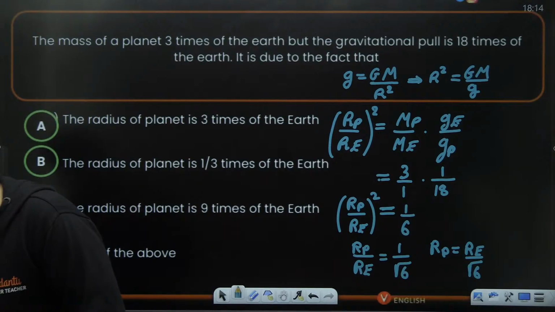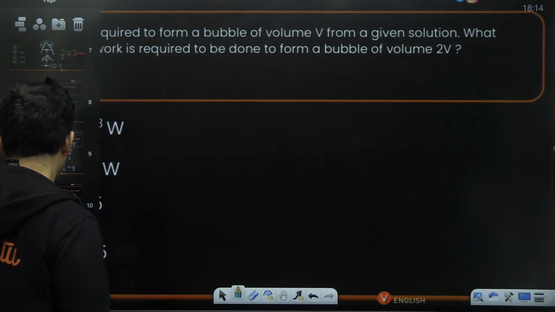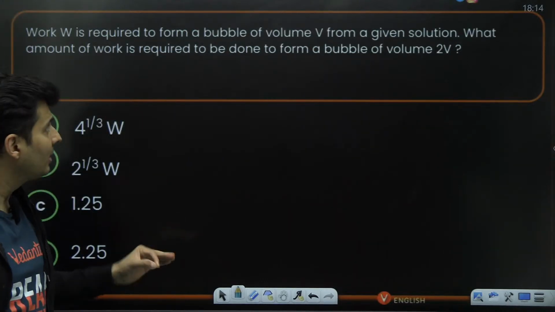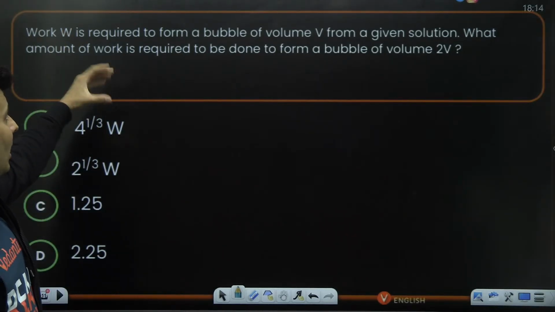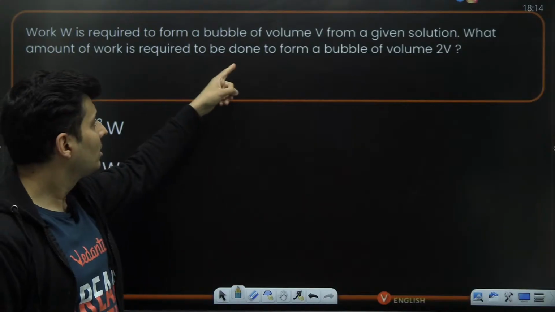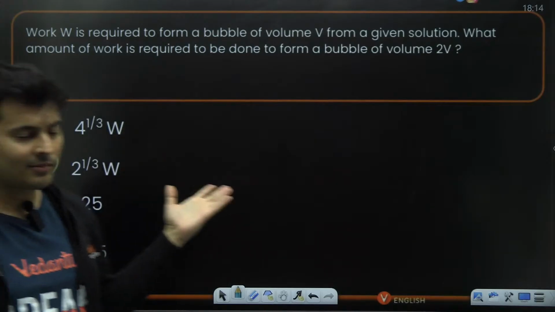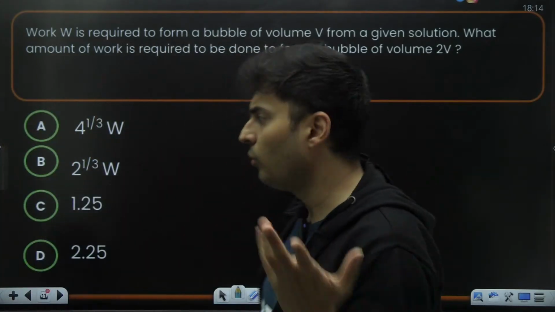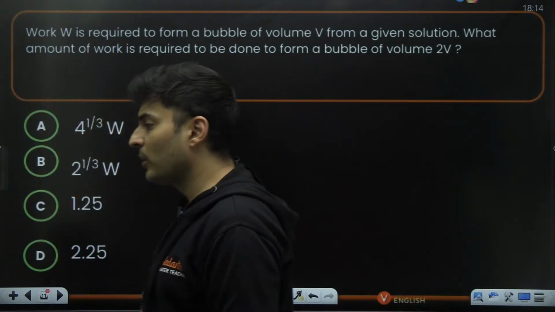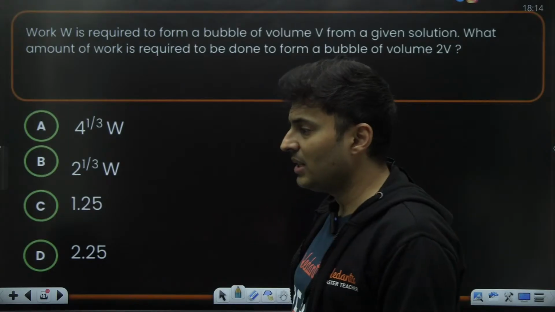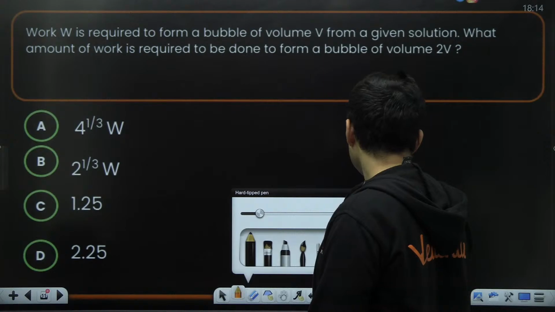Okay. Cool, guys. Shall we go ahead to the next question coming up on your screen? Let's go to the next question. Here it comes. The work required to form a bubble of volume V is W. And now what is the amount of work required to form a bubble of volume 2V? Okay, so somehow relate volume and work with each other. Let's see how we do that. Yes, chemistry is also included. So first will be physics, then chemistry, and then mathematics. That is the order of today's lecture.